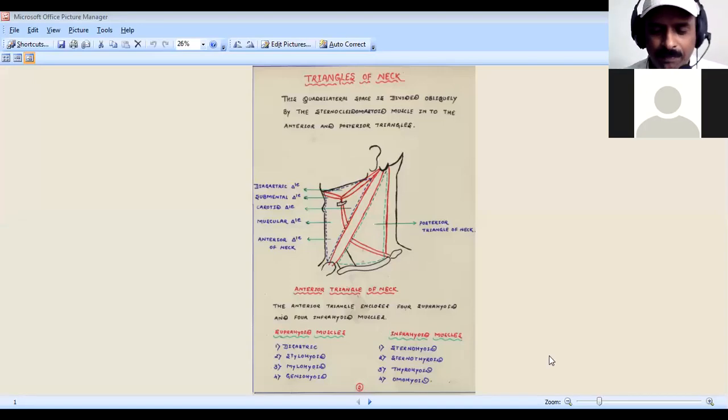Today, instead of taking the 11 o'clock slot, I have chosen to start early because of my meetings and some other work. So I have started the lecture early, at 10 o'clock.